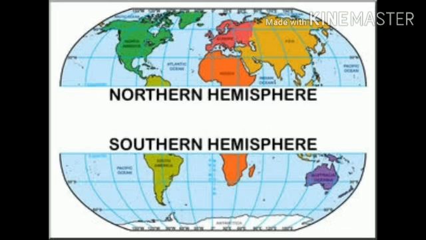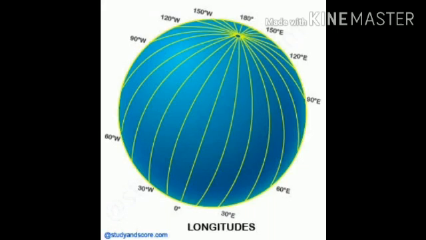Moving on to understand longitudes. Children, longitudes are imaginary lines. See, the equator is used as the line of reference for locating places in the north and south direction, isn't it? Yes. We need another line or point as reference for locating places in the east and west directions.